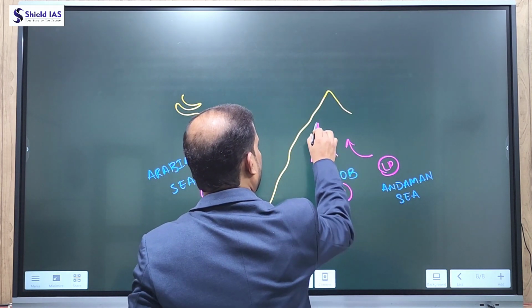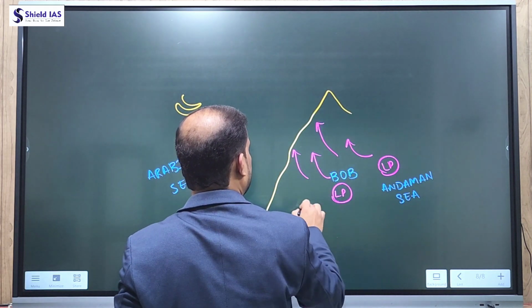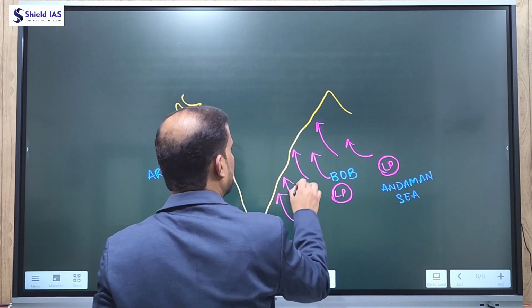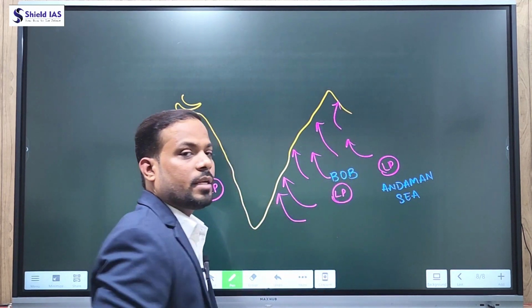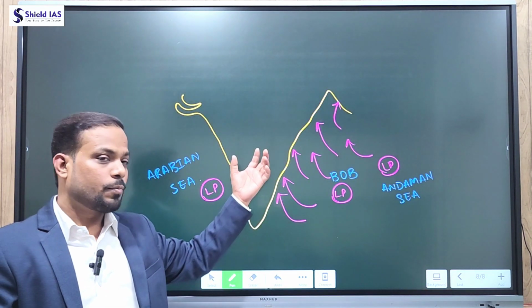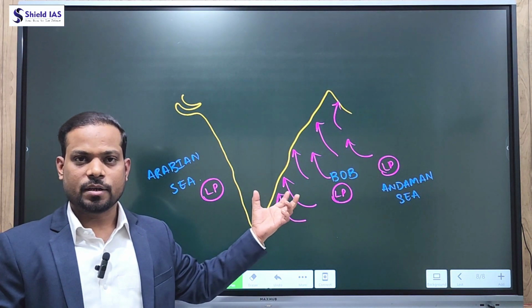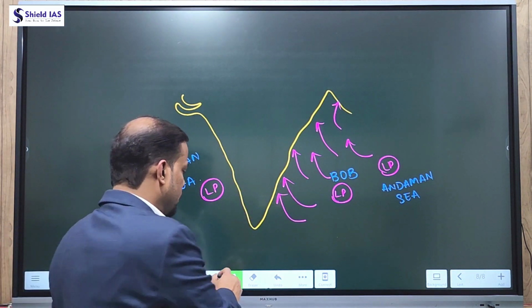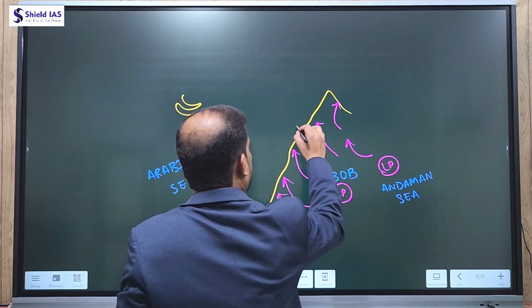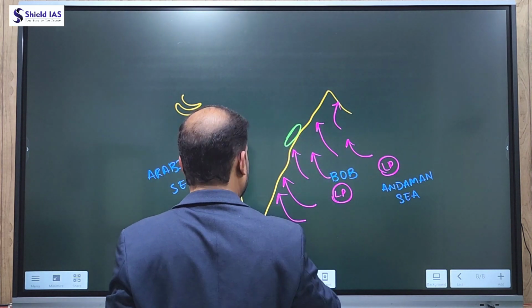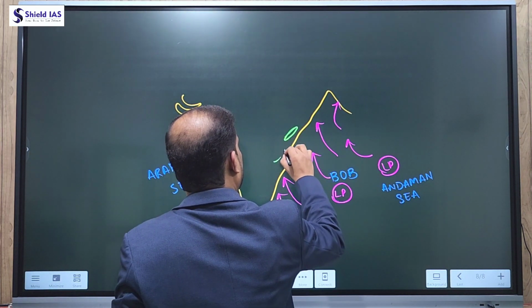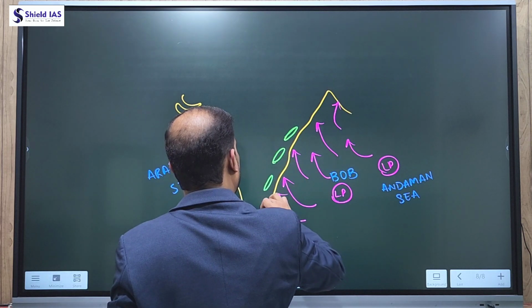This is one reason why the east coast of India, especially the states of Odisha, Andhra Pradesh and West Bengal, are more prone to tropical cyclones. Why? Because in the region, if you see, there are hills, second, third or fourth.